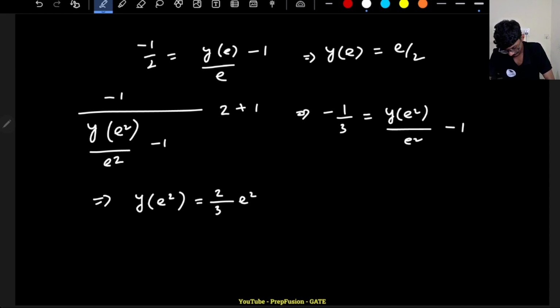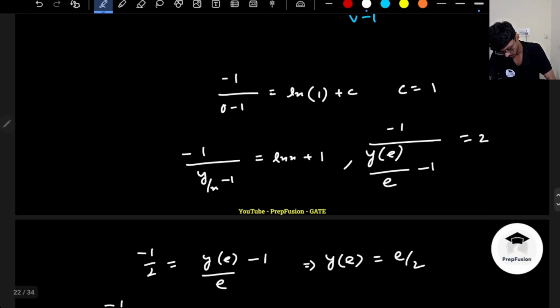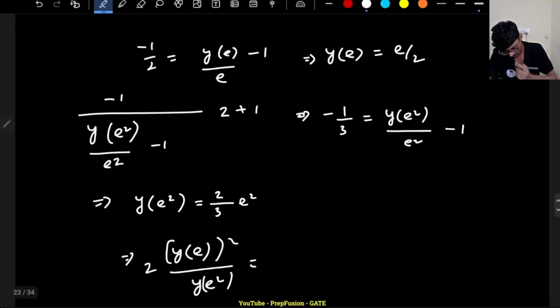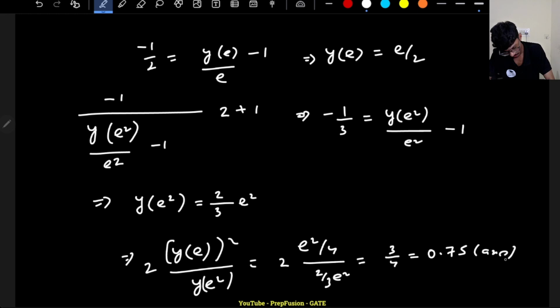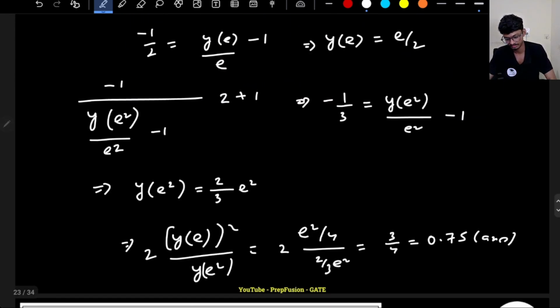Okay, so yeah, this is the case over here. So now what are they asking? They are asking me y of e whole square divided by y of e square, and some number was also there, right? I think 2 multiplied. Yeah, 2 is multiplied. So this will be y of e whole square, which is e square divided by 4, divided by y of e square, which is 2 by 3 e square, into 2. So 2 will get cancelled. This is 3 by 4, basically 0.75. This is the answer. Okay, these kind of simple questions also they ask. So this is a kind of a gate question only, not that difficult, right?